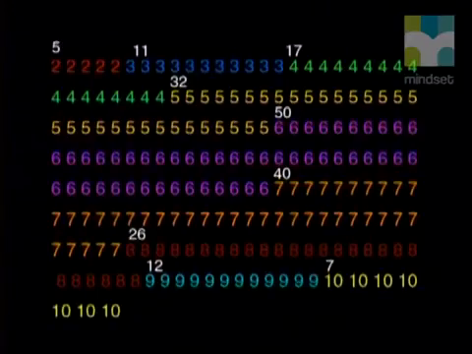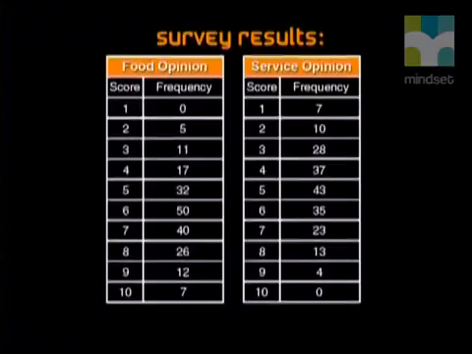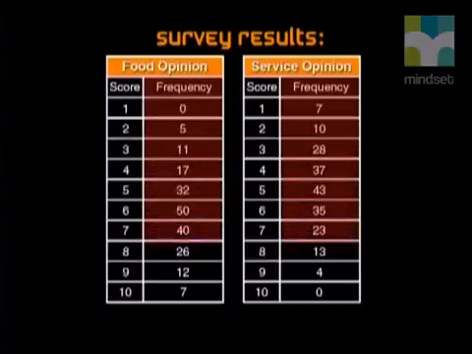Look at our ordered list of data again. Here we show the frequency with which 2s and 3s and 6s and 9s occur. So frequency is just a shorthand way of representing repeated numbers. And the total number of terms or customers who did the survey is equal to the sum of the frequencies, because each frequency represents the number of terms for that score.